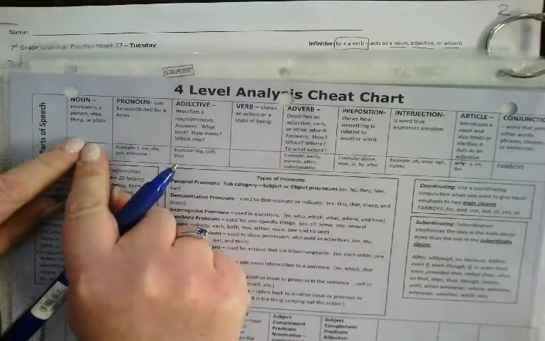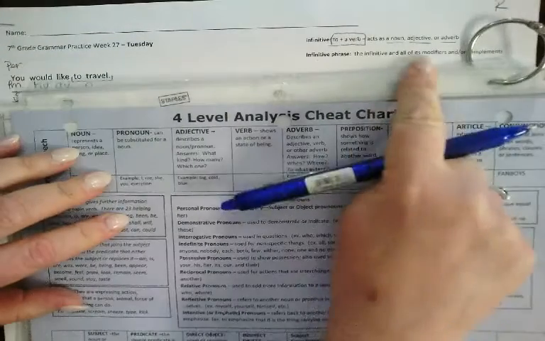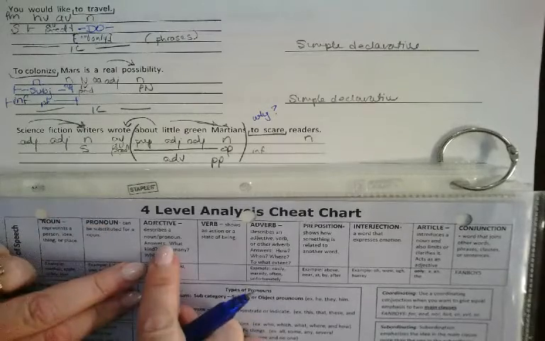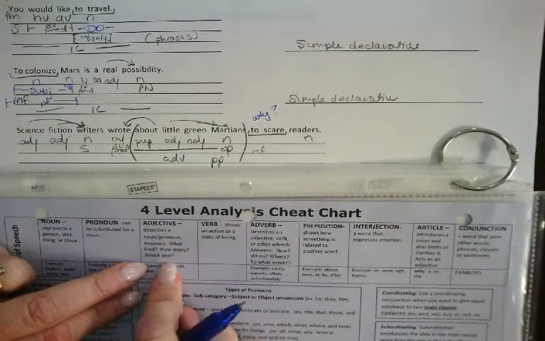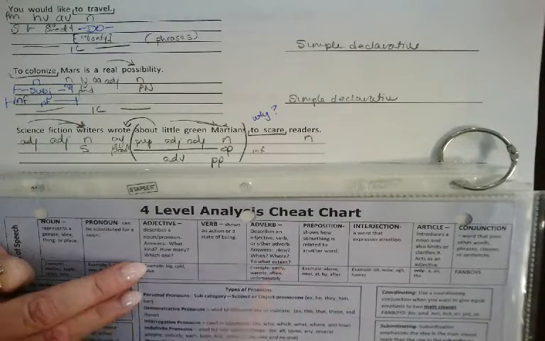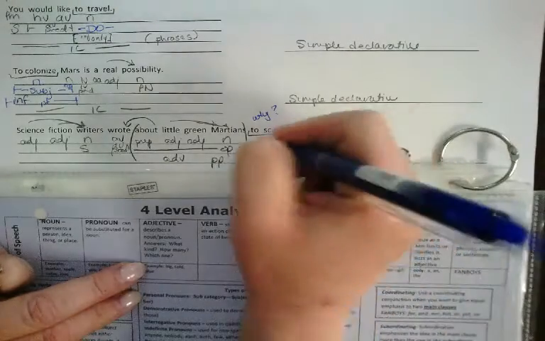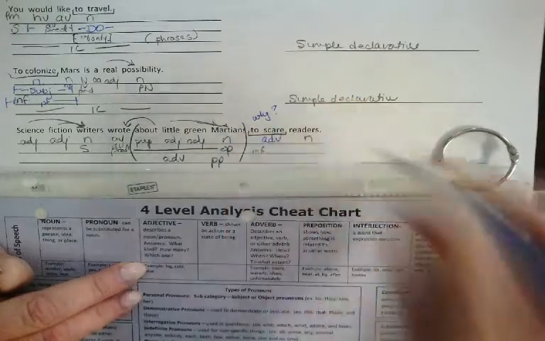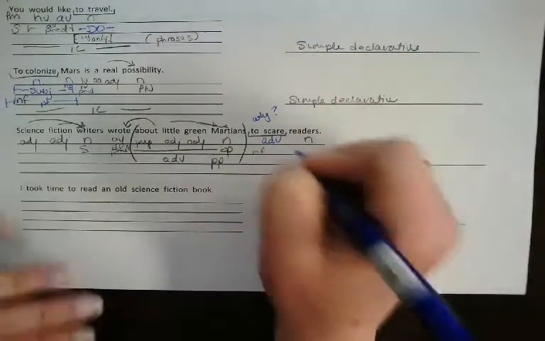And go to, oops, we want to go to the front. We're looking for the question why. Which answers the question why? Well, a noun doesn't answer, so we know it can be an infinitive phrase. It could be a noun, an adjective, or an adverb. Well, it's not a noun because it's answering the question why. An adjective answers what kind, how many, which one. An adverb answers how, when, where, to what extent. Let's see. Why did they write? So that would answer the question to what extent. So why? So that would be an adverb. Okay? So this is an infinitive phrase.